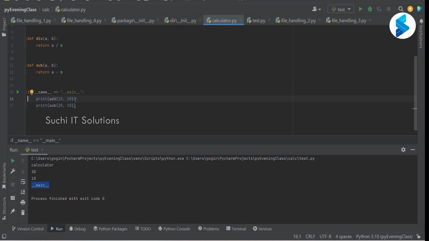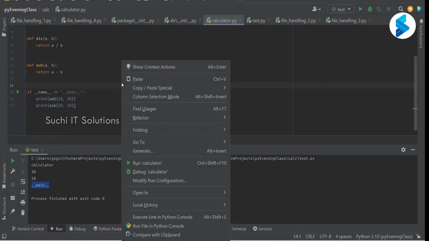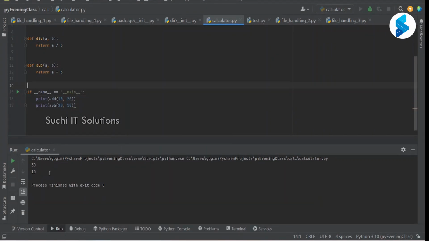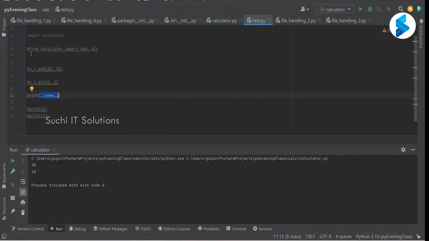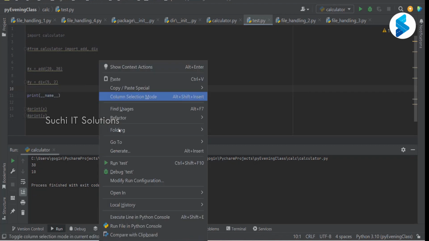So if I run this calculator.py file, I see the 30 and 10, because __name__ equals __main__. Yes or no? Yes, sir. We are able to execute this. This condition becomes true when I directly execute calculator.py. But what happens if I run test.py, where I have imported calculator.py? What will be the output now?